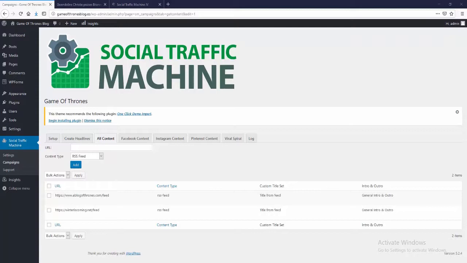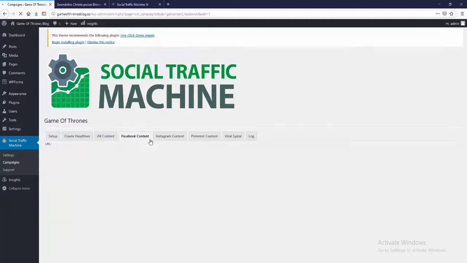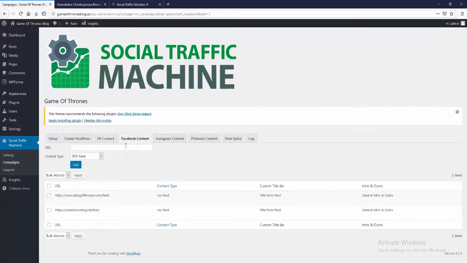However, because Social Traffic Machine generates you the traffic from the three big social networks, that is Facebook, Instagram and Pinterest, we also have options for you to send specific content to Facebook, specific content to Instagram or to Pinterest. So for example, if you thought you had one content source that would work better on Pinterest or better on Instagram, you can do that.